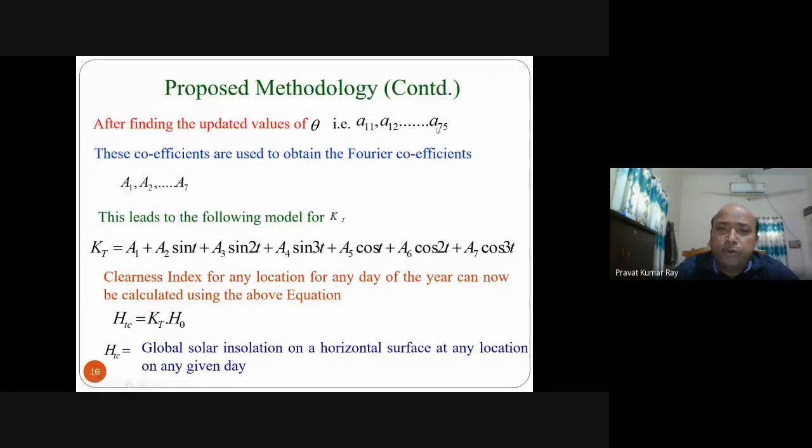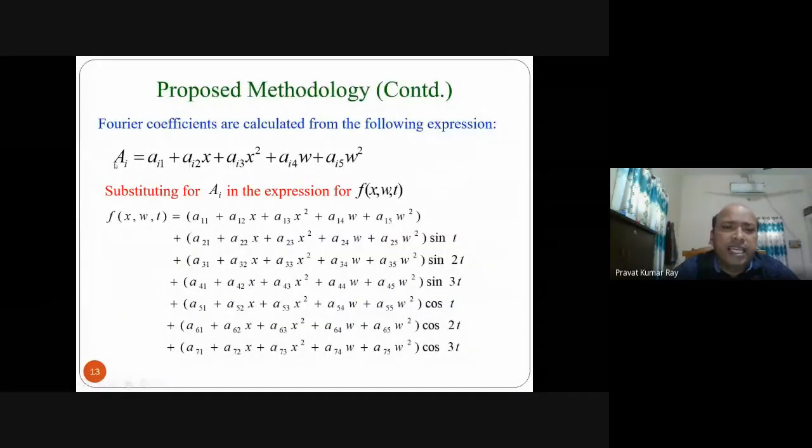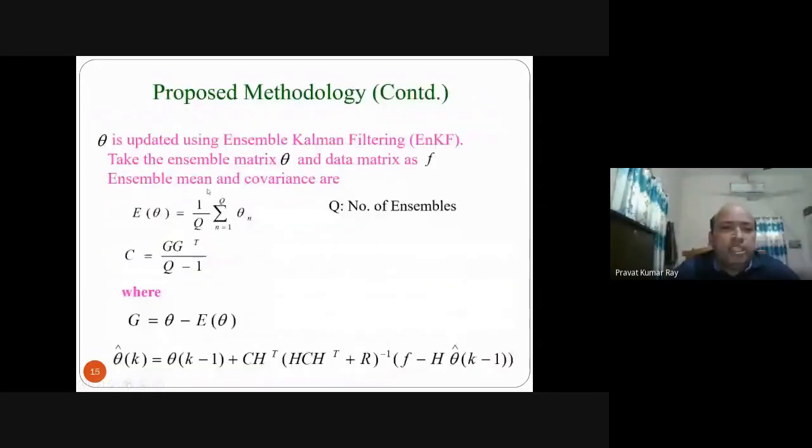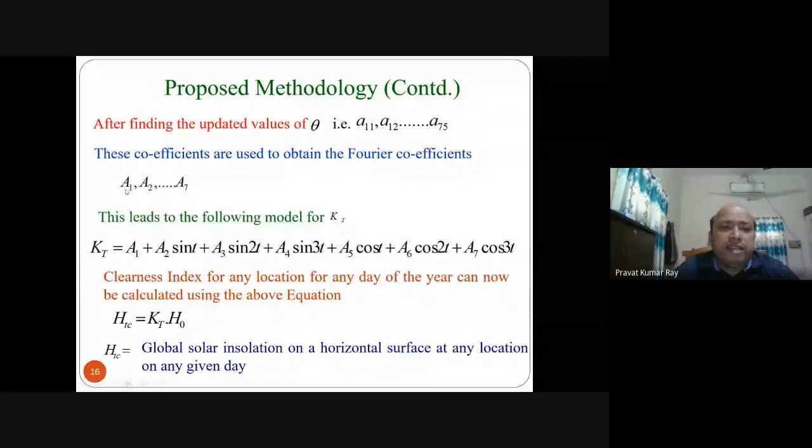After getting these values, you can find A1 to A7, because I already discussed how capital Ai is related to the small a coefficients in this way. So now that you are able to find a11 to a75, after knowing all these values, you can find capital A1 to A7. After finding capital A1 to A7, you can find the value of KT, the clearness index. The clearness index model equation is this one, already discussed. So now, knowing A1, A2 up to A7, you can find the KT value.